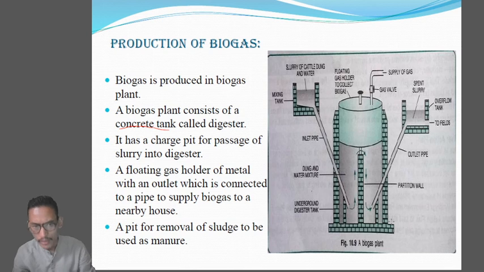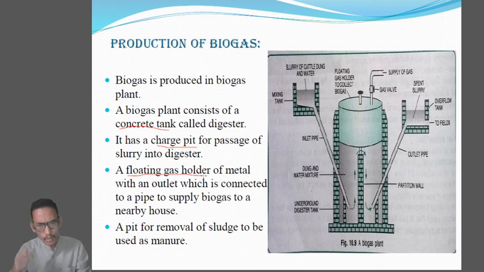Okay, number 2, it has a charge pit for the passage of slurry into the digester. Clear? So the second thing you can see is that it has a charge pit for the passage of slurry into the digester. Next thing, it has a floating gas holder which is made up of metal with an outlet which is connected to a pipe to supply the biogas to a nearby house.